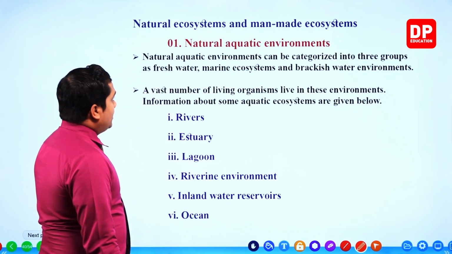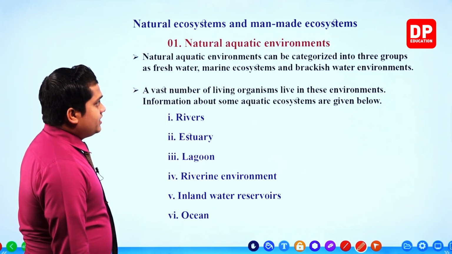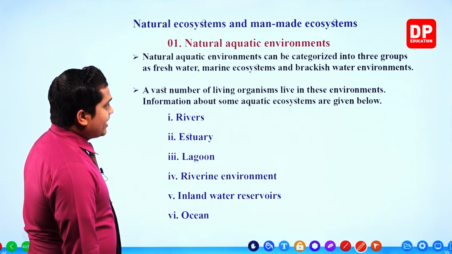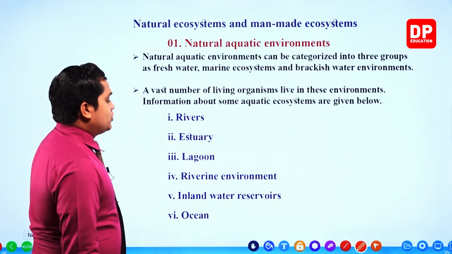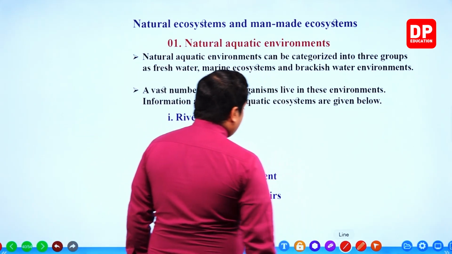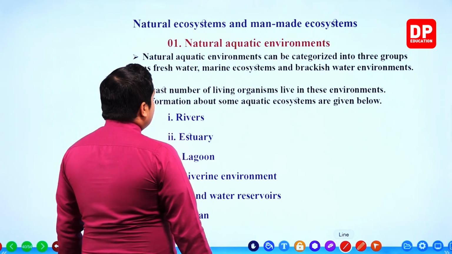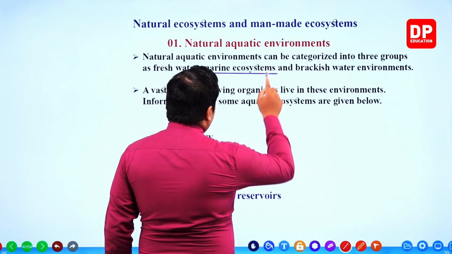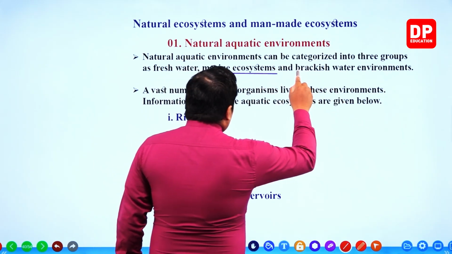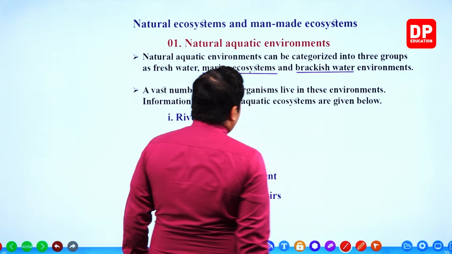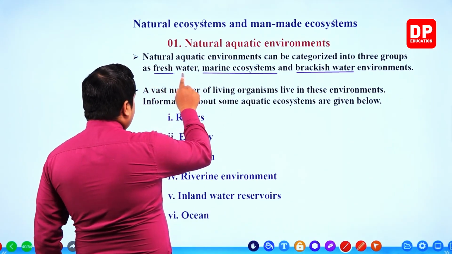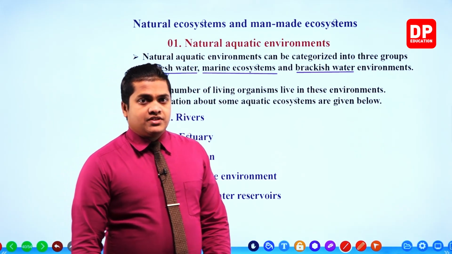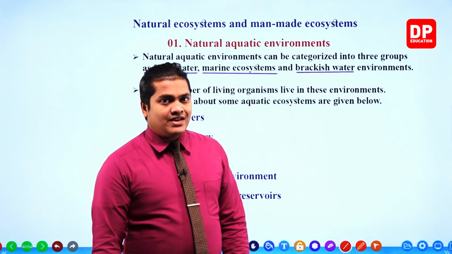So let's see. Natural aquatic environments can be categorized into three groups: freshwater, marine ecosystems, and brackish water environments. Like I said in the earlier lesson part, my dear children, these waters can be categorized into three groups: marine ecosystems, then brackish water ecosystems, then freshwater ecosystems. These aquatic environments or aquatic ecosystems can be classified into three main categories.